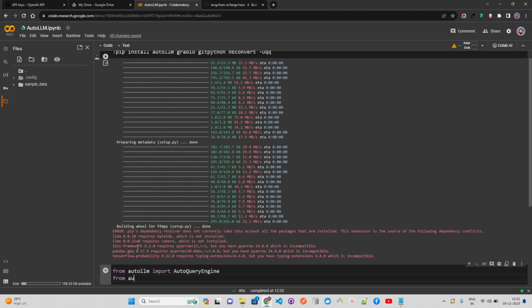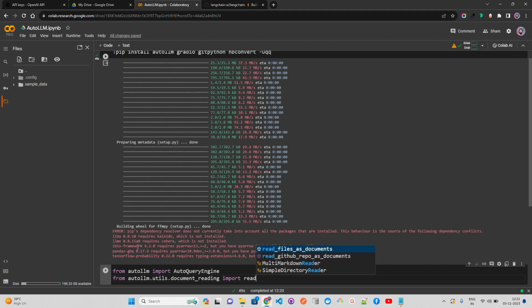And then from autollm utilities, utils, we're going to use document reading. It supports multiple types of documents: PDF, HTML files, XMLs, docx, JSON, MDs, Markdown, etc. And from that, I'm going to import read_github.